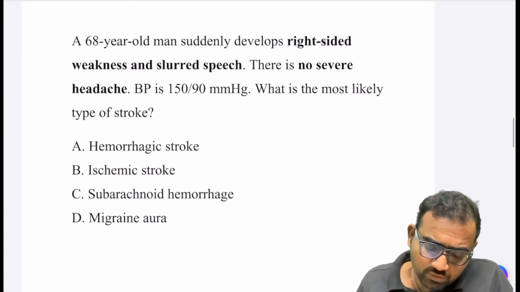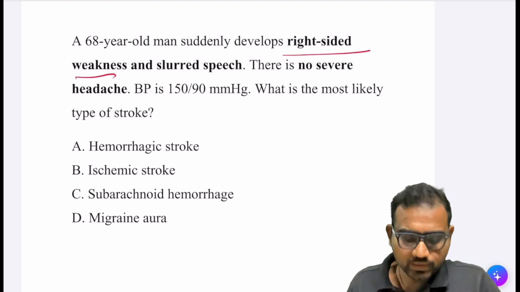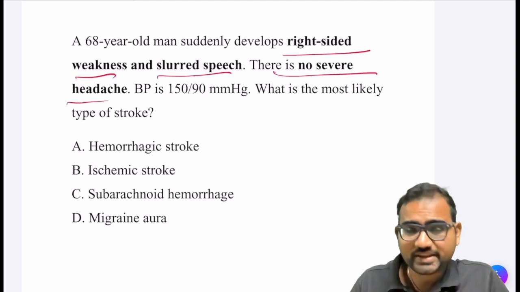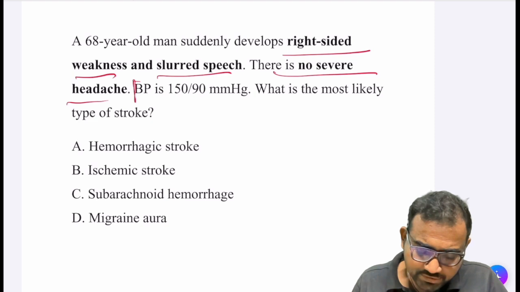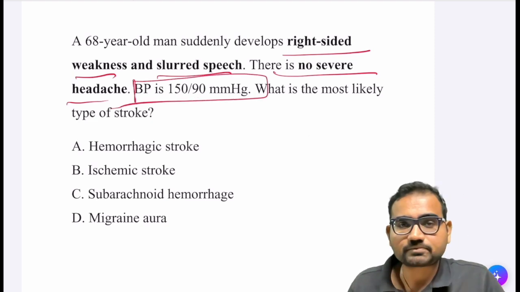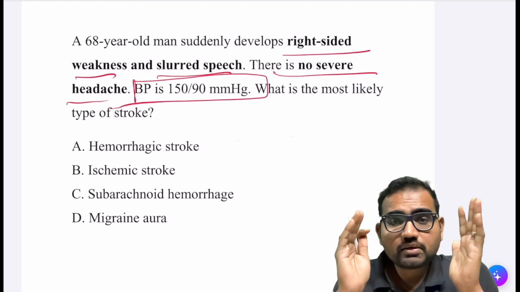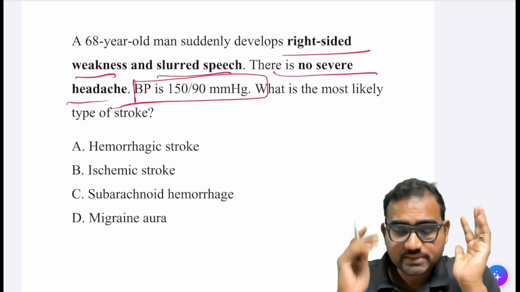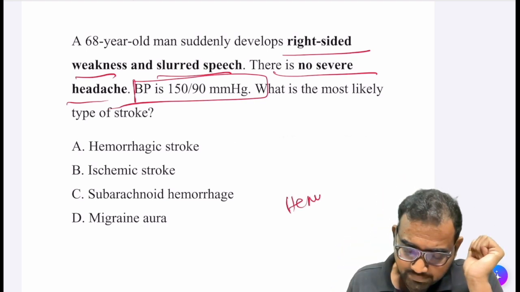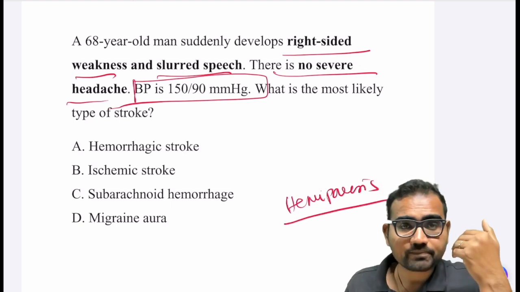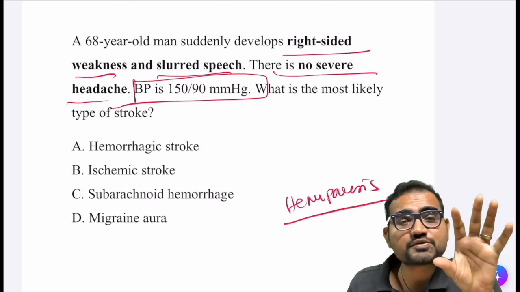So 68-year-old man suddenly develops right-sided weakness. Okay, slurred speech. There is no severe headache, and blood pressure is 150 bar 90. See, when the patient is having any kind of hemiparesis, one-sided weakness will be there, and the patient is having slurred speech.